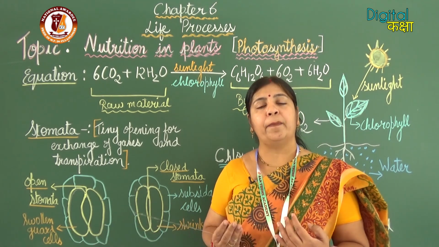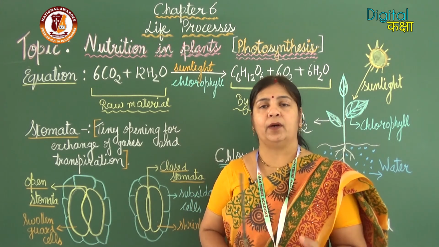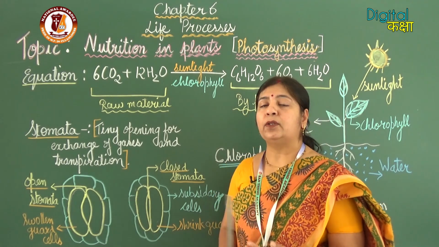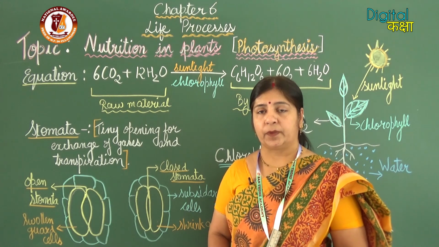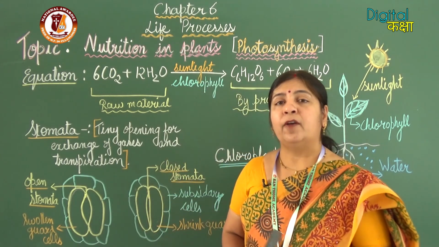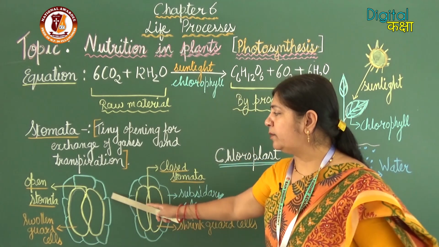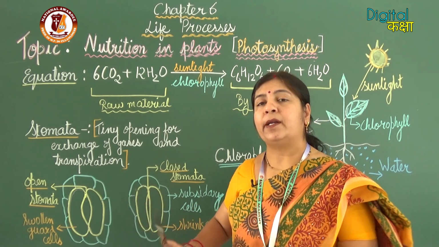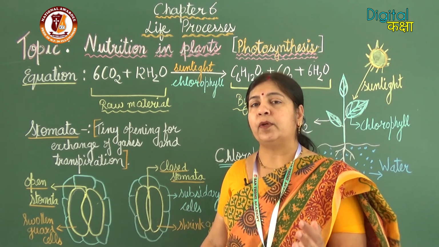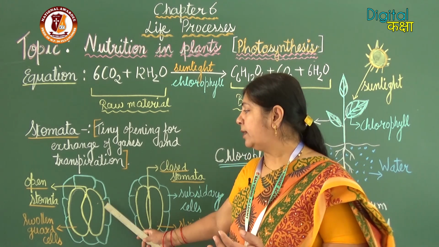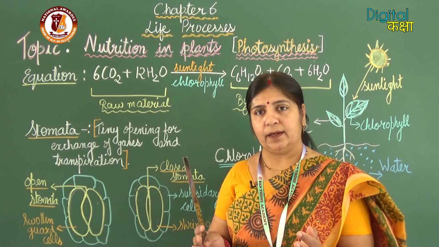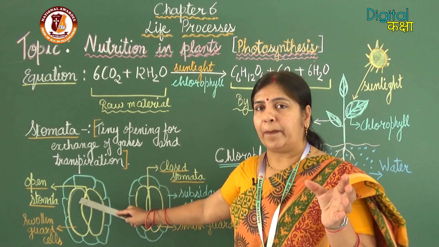When the stomata is open, the gases will move in and out, and when the stomata is closed, the exchange will not take place. So, how do the stomata open and close? The opening and closing of stomata is controlled by guard cells. When water from the surrounding cells in the leaf enters inside the guard cell by the process of endosmosis, the guard cells swell, and when the guard cells swell, the stomata opens.